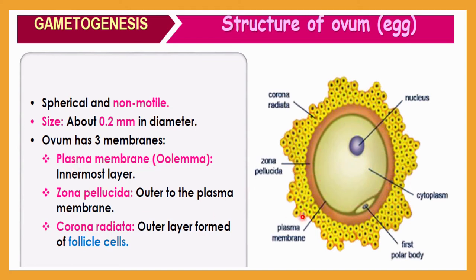Finally the outermost layer, the yellowish one, is the corona radiata, which is made up of follicle cells.